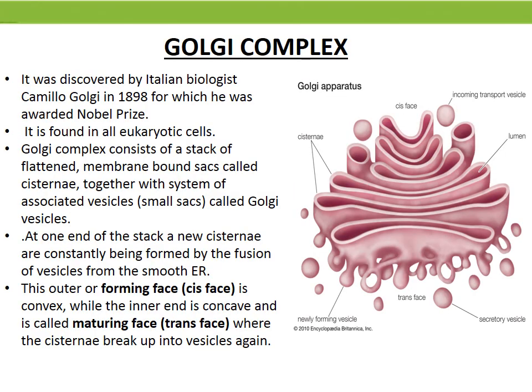Golgi complex. Golgi complex is also called Golgi bodies or Golgi apparatus. It was discovered by Italian biologist Camillo Golgi in 1898, for which he was awarded Nobel Prize. Golgi apparatus are basically membrane-bound organelles of eukaryotic cells. So what is eukaryotic cell? Eukaryotic cells are those type of cells which have defined nuclei.